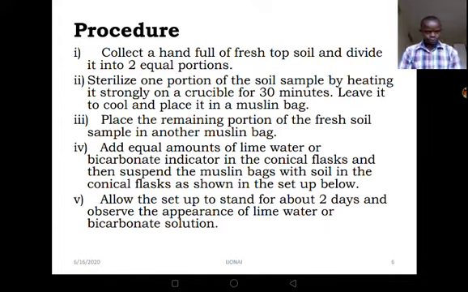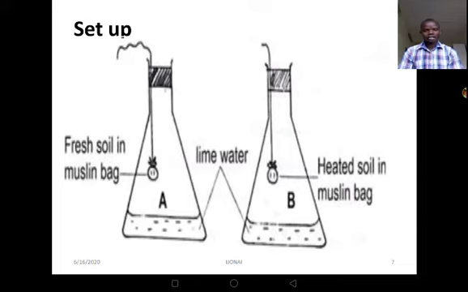Now, let us take a look at our setup. In this setup, we have setup A, and we have setup B. Now, in setup A, we have a muslin bag inside the conical flask. Inside that muslin bag, there is fresh soil sample. And then in that very conical flask, we are having lime water.